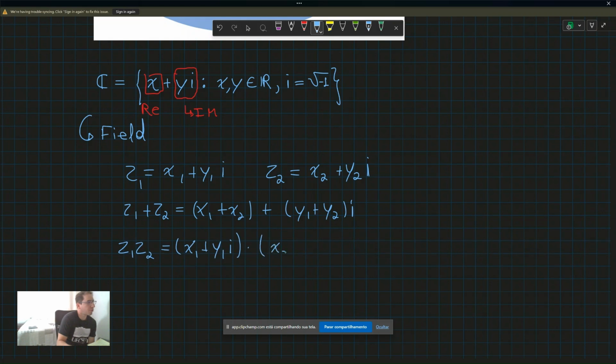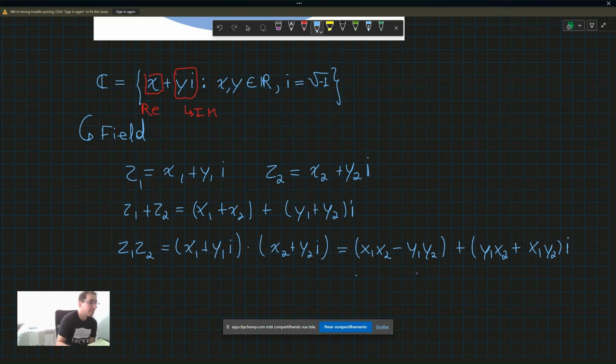A product of these two numbers will be the real part product, so it's going to be x1 x2 minus y1 y2, because of the square here, plus y1 x2 plus x1 y2. All this is the imaginary part.